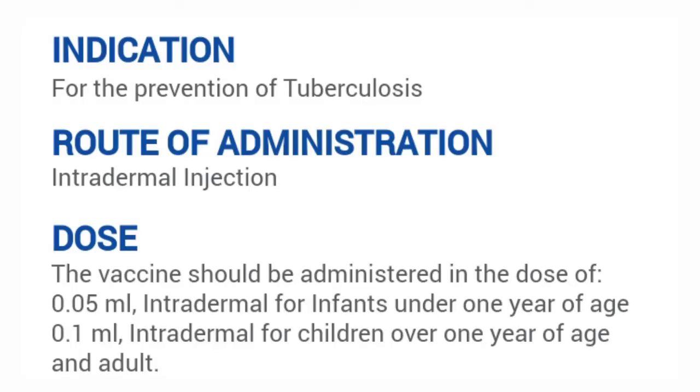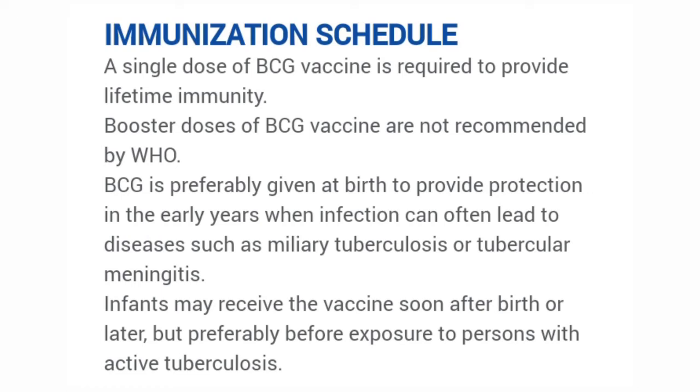Indication: it is indicated to prevent tuberculosis. In Pakistan it is routinely administered as per the EPI schedule. The route of administration: it is injected intradermally, and the dose is 0.05 ml intradermal injection for infants under 1 year of age, and 0.1 ml intradermal injection for children over 1 year of age. Another important question that is asked: at what temperature will you store the BCG? It is 2 to 8 degrees Celsius.